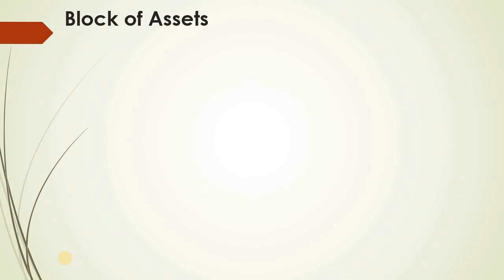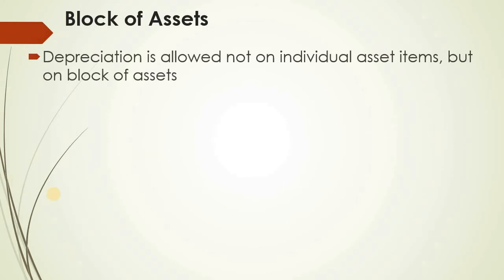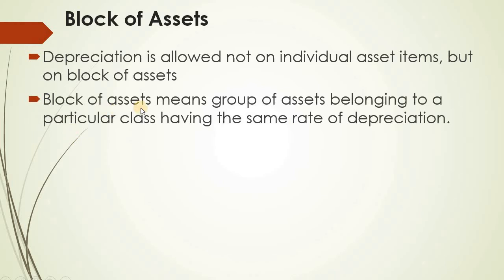Then only it can be considered as a block of assets. So depreciation is allowed not on individual asset item but on block of asset. So block of asset means a group of assets belonging to a particular class having the same rate of depreciation. This is what I was highlighting, same rate of depreciation. So that means for all the items belonging to one particular group, they will have the same rate of depreciation.